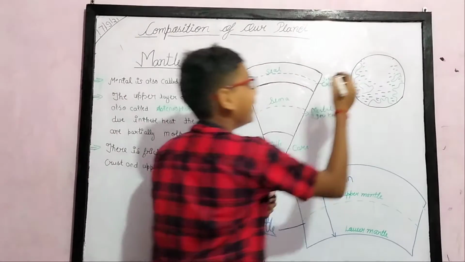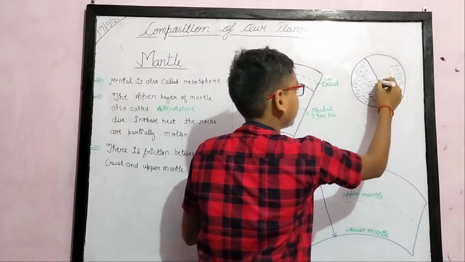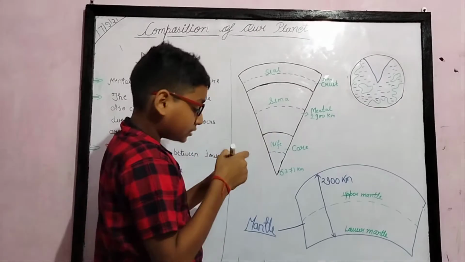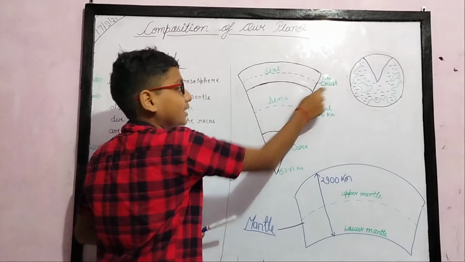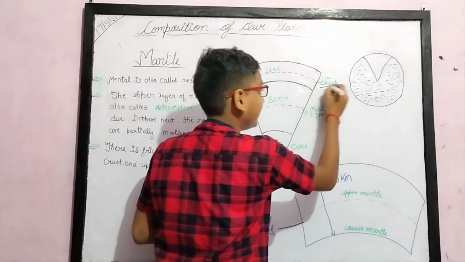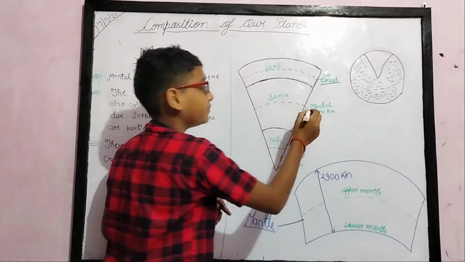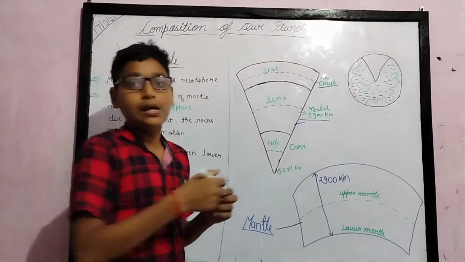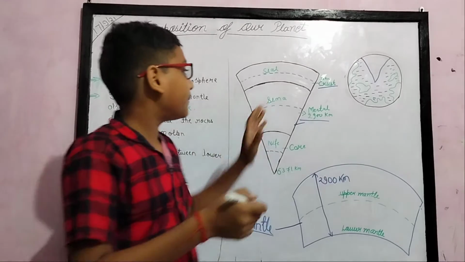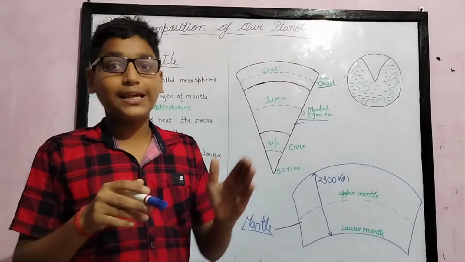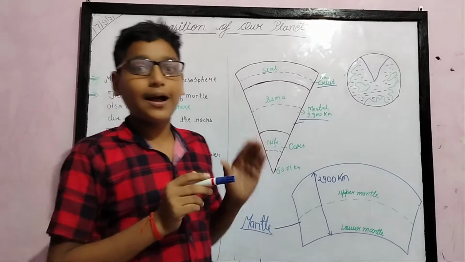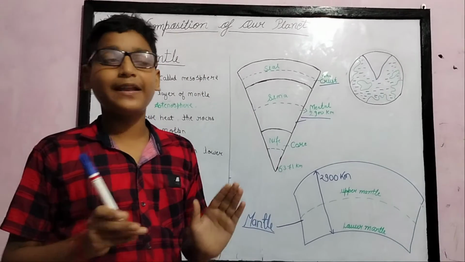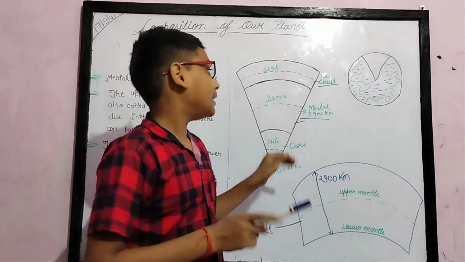We will take the inner part of the earth in a bigger size. We have completed the crust, and now it's time to study the mantle. The mantle is made up of sima. Sima means silica plus magnesium. The amount of silica and magnesium is very high in the mantle.